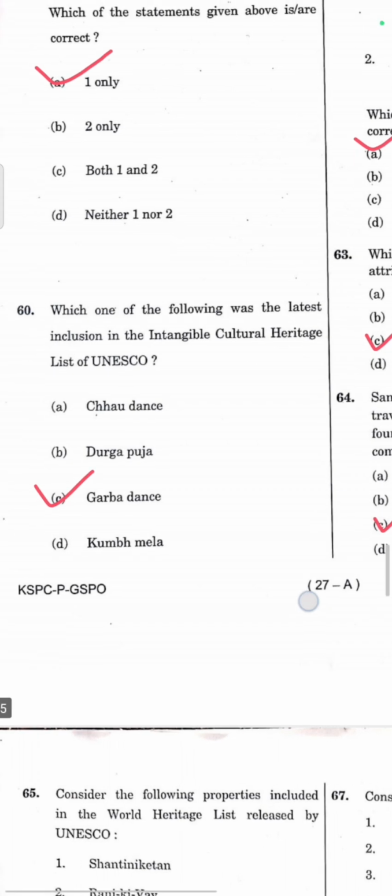Question number 60. Which one of the following has the latest inclusion in the Intangible Cultural Heritage list of UNESCO? Answer is option C, Garba.